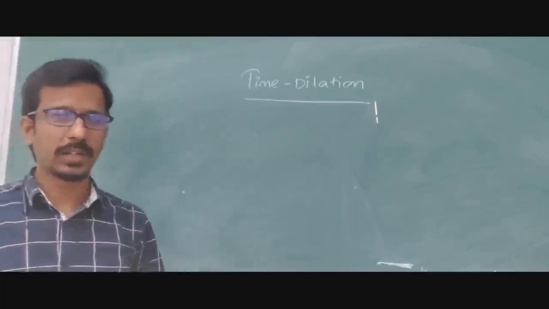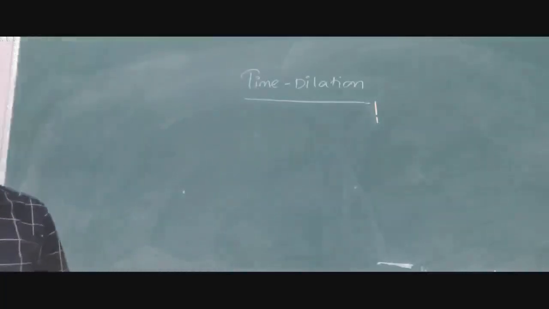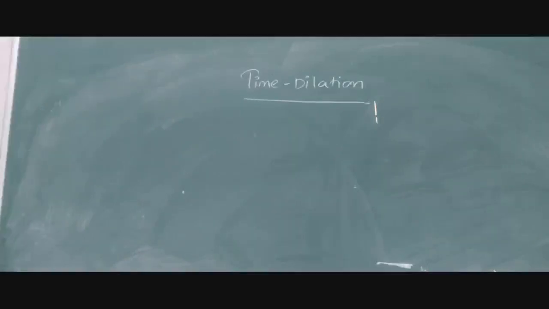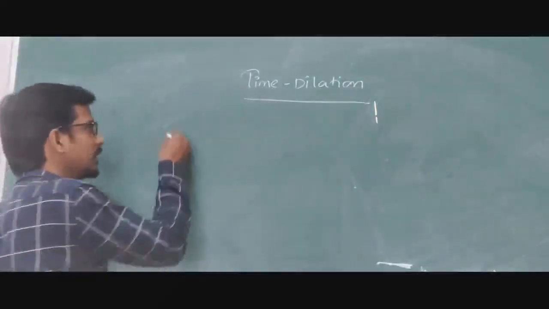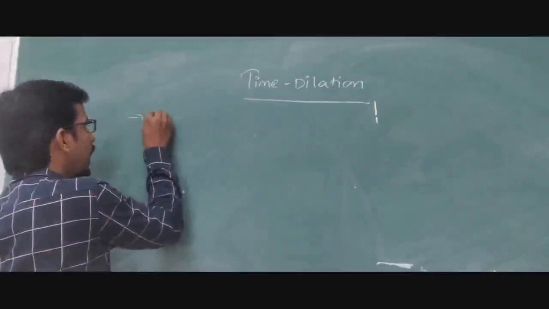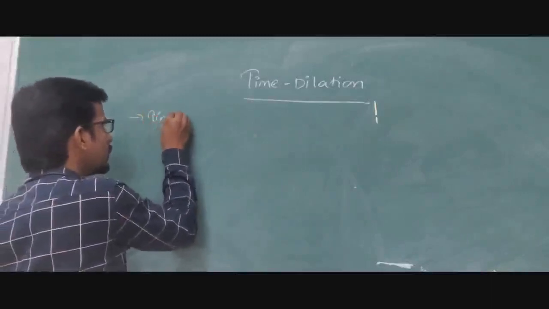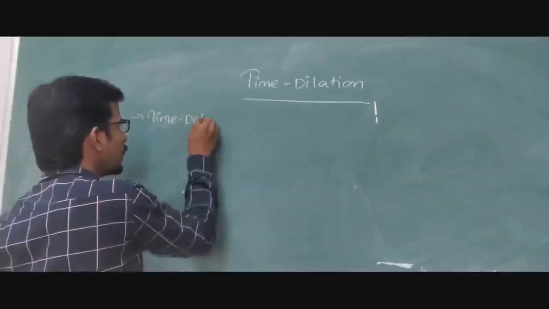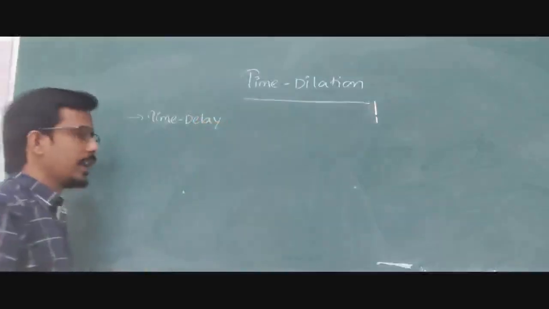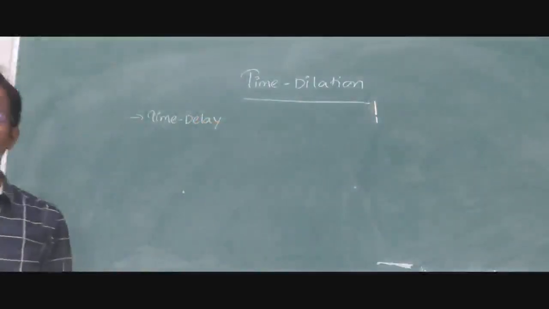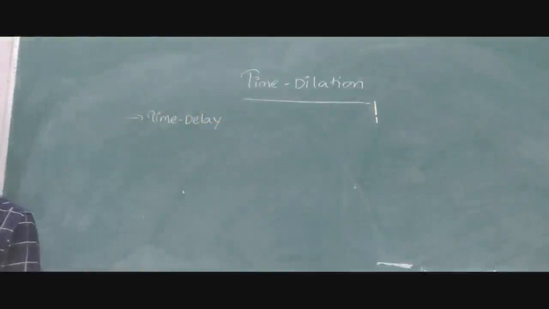Now let us discuss time dilation. What is meant by time dilation? The name itself indicates time delay. Time is getting delayed. How is it possible? How do we get time delayed? We will try to know now.